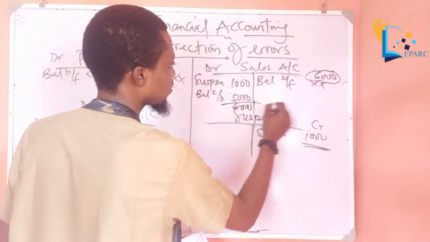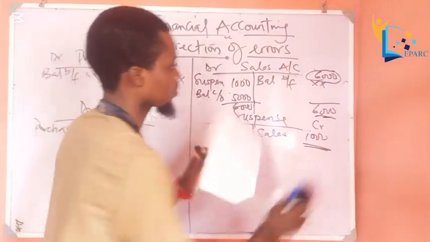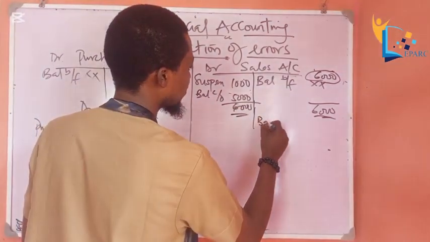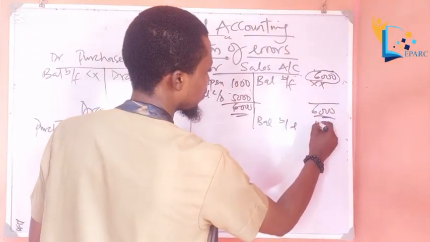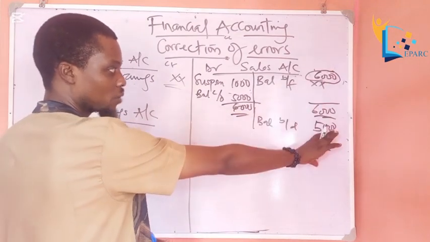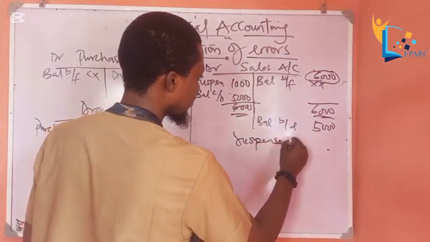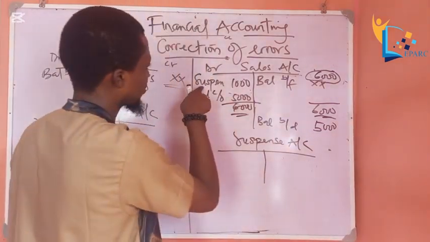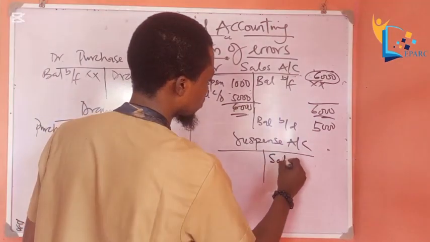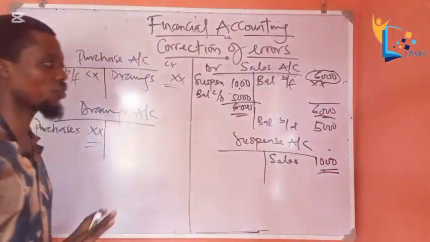So we have 6,000 here, and balance brought down 5,000. You see now the 5,000 has returned to its normal position and amount. This is the 5,000 we're supposed to use. Suspense account was debited under sales. So under suspense account, sales will be credited. Every credit entry must have a corresponding debit entry. So this is the correction of the error.